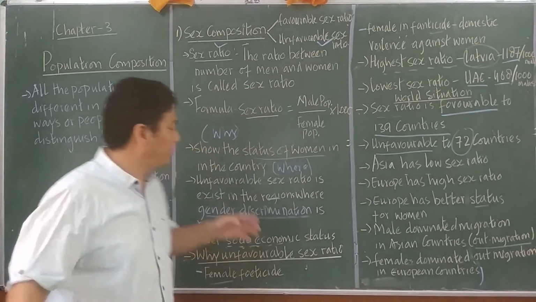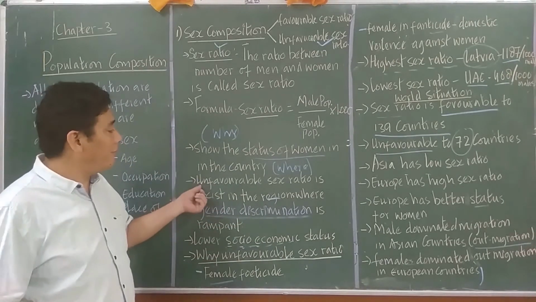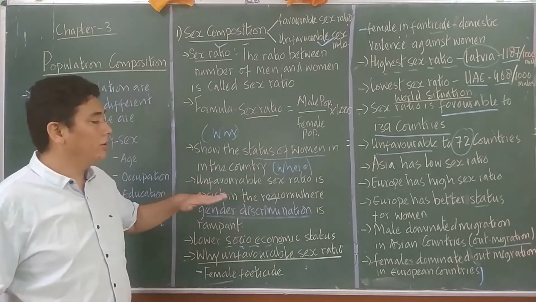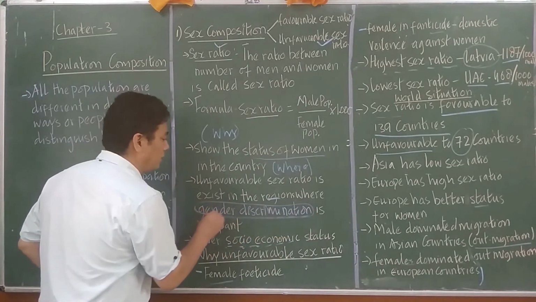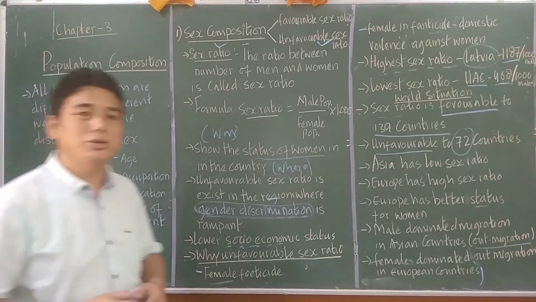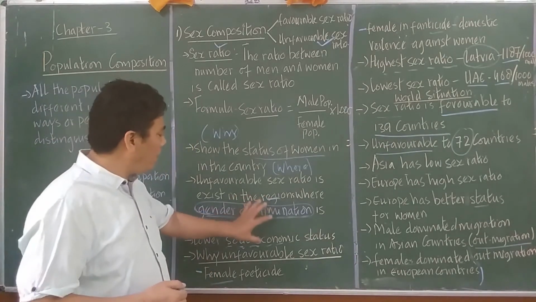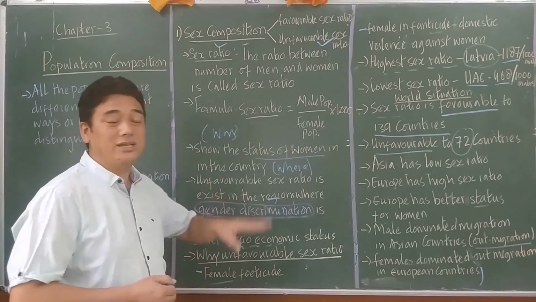Sex ratio, the unfavorable sex ratio. We call regions unfavorable sex ratio where social discrimination is taking place. Gender injection, mixing gender injection.